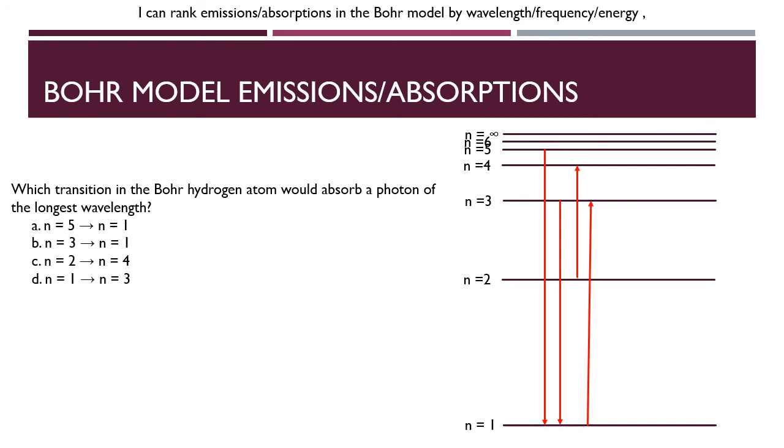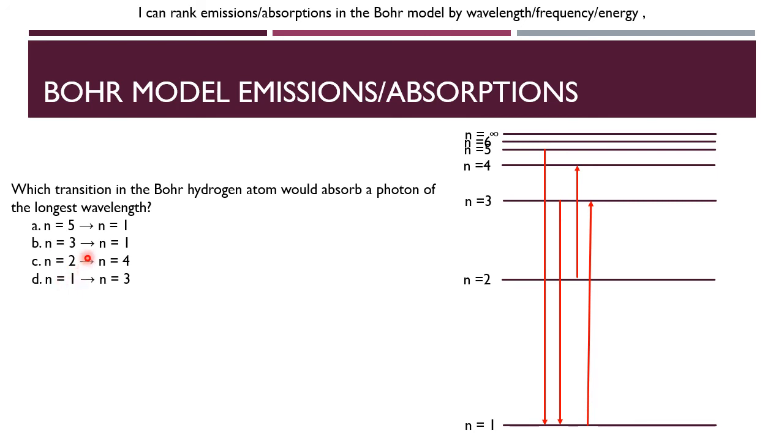Now, like before, we have two things to consider here. We need to make sure we are absorbing a photon, and we need to make sure we're picking the longest wavelength of those that get absorbed. So if we're asked about absorbing a photon, we have to be going up in energy, because when you absorb the photon, the energy of the atom goes up. So we can eliminate options A and B, because those would be emitting a photon or releasing a photon. So that leaves us with C and D.